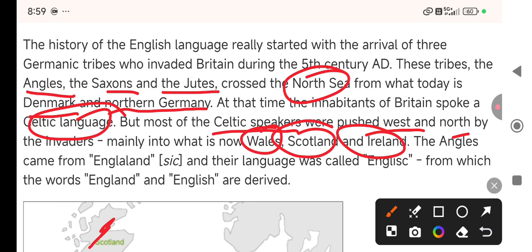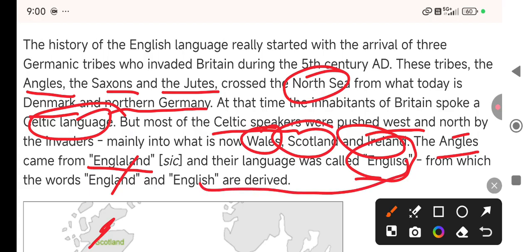The Angles came from England, and their language was called English, from which the word England and the language English are derived. Very interesting, right?